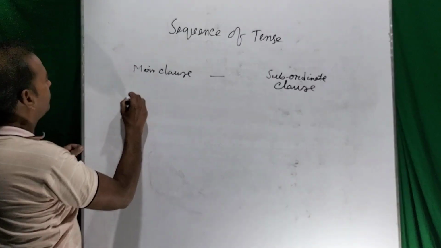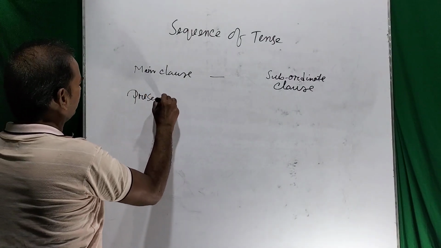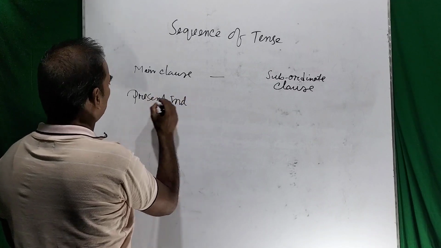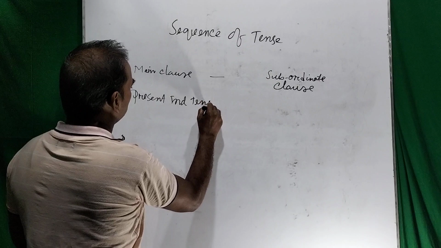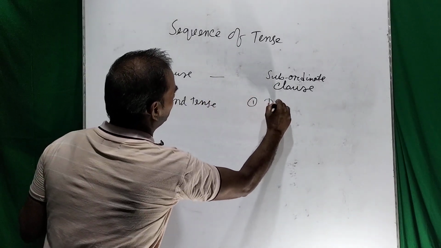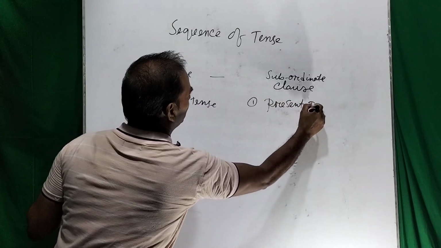So main clause present indefinite tense. Subordinate clause may be present indefinite tense, present indefinite.